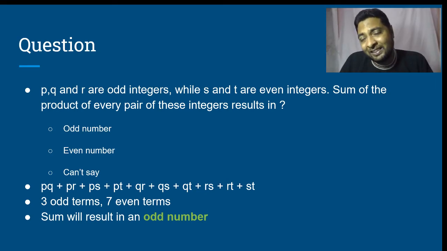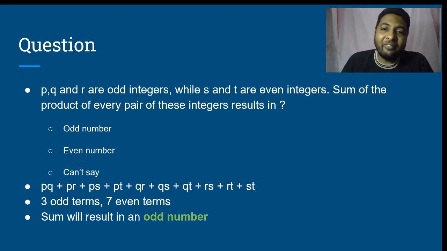If the question says 1000 distinct even numbers, we cannot go on writing all the way from 2, 4, 6 up to 2000. Therefore, understanding the concept and solving by using the concept is more important. Hope that is clear.